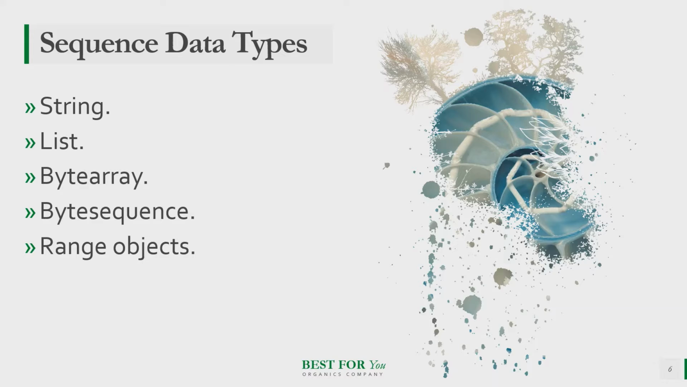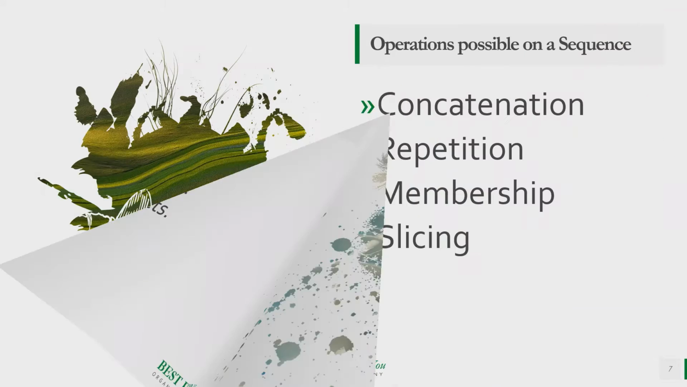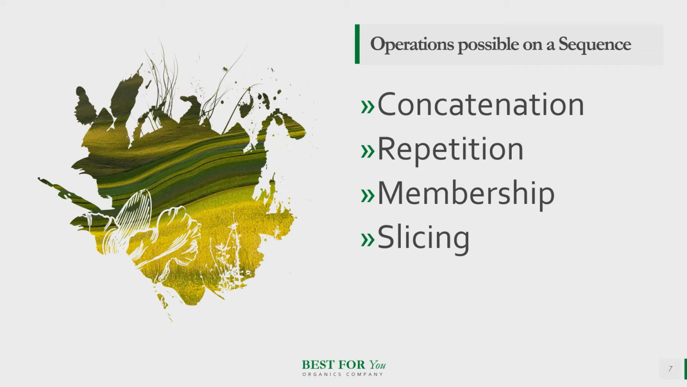And now let's see what the available sequence data types are: list, strings, byte sequence, byte arrays and range objects. Now let us discuss the operations which we can perform on these sequence data types. We can perform concatenation, replication, membership, slicing. We have already discussed a few of these, so let's dive in to know how they are implemented on a